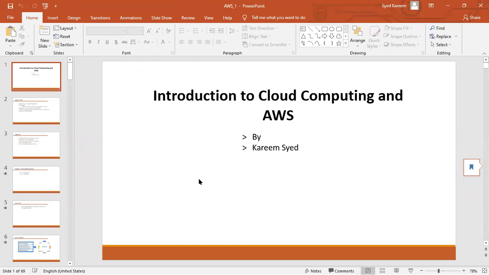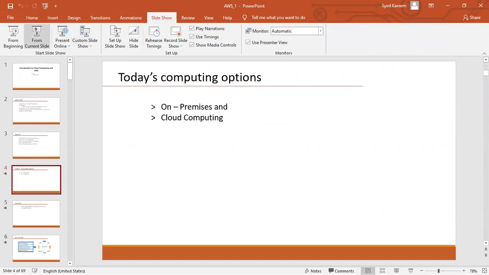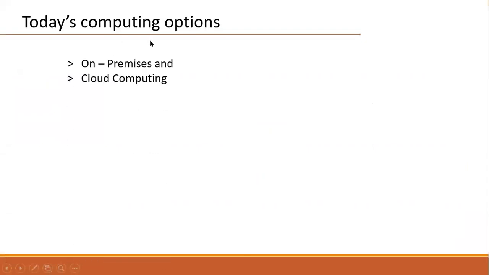Tomorrow, whenever a new client is there, instead of building the data center at client location, which is called an on-premises environment, we can go with cloud data centers today. Why? Because due to these cloud data centers, we have so many benefits. In general, today we have two types of working environment or computing options: on premises and cloud computing.